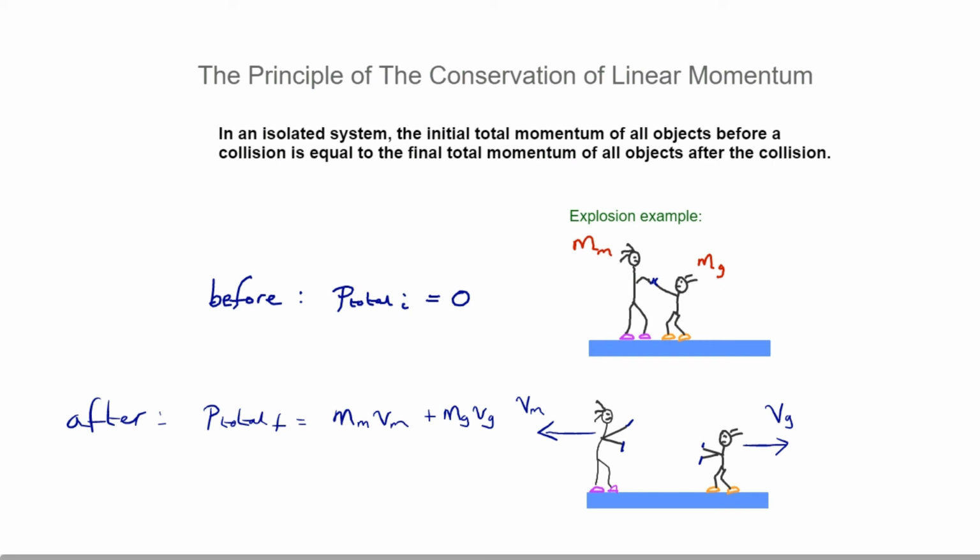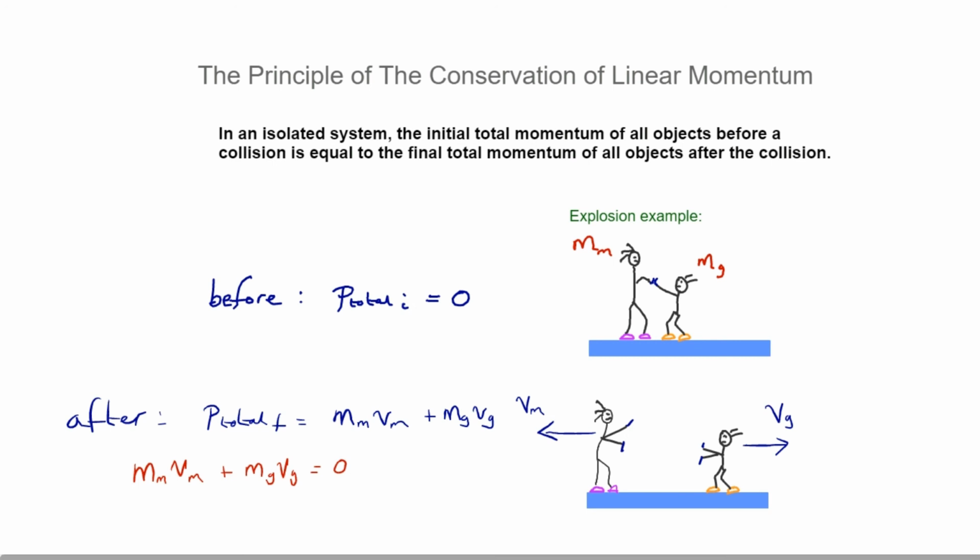So that's where it gets interesting, because I can then write mass mum v mum plus mass girl v girl equals 0, because the momentum before and after have to be the same, and the momentum before was 0. And I can just rearrange that to get something quite interesting.